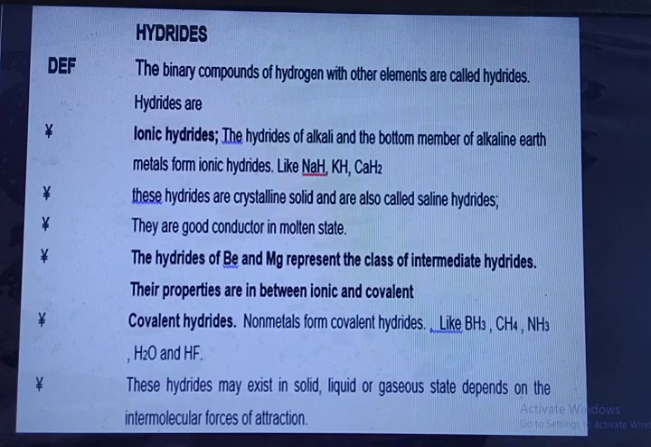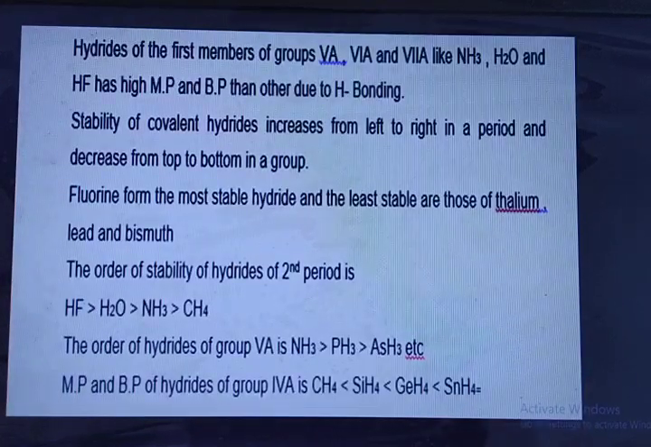Covalent hydrides: nonmetals form covalent hydrides like boron trihydride, methane, ammonia, water, and hydrogen fluoride. These hydrides may exist in the solid, liquid, or gaseous state, depending on the intermolecular forces of attraction. Hydrides of the first member of groups 5A, 6A, and 7A, like ammonia, water, and hydrogen fluoride, have higher melting and boiling points than the others due to hydrogen bonding.